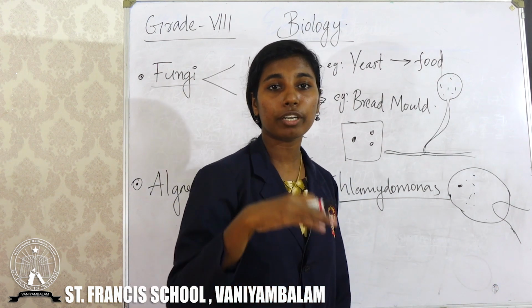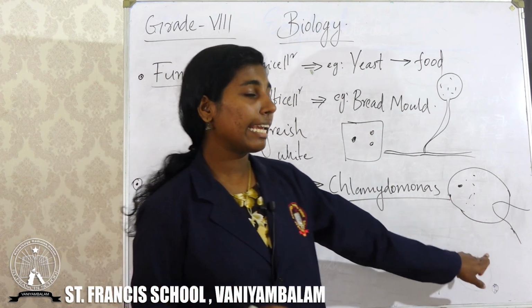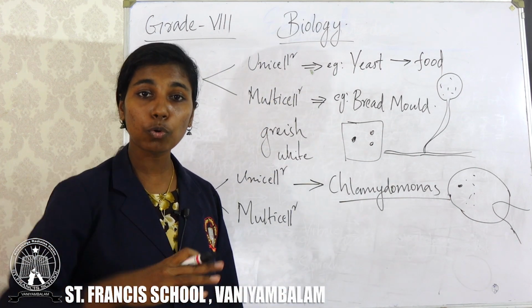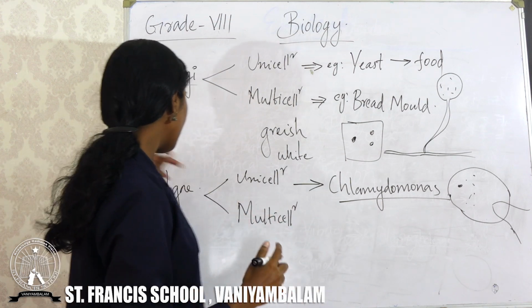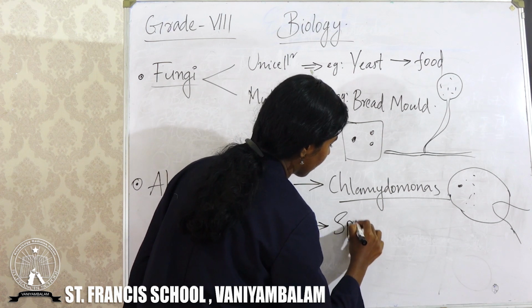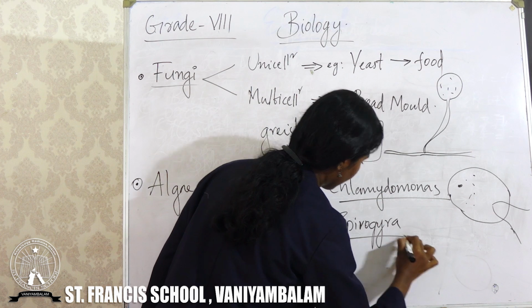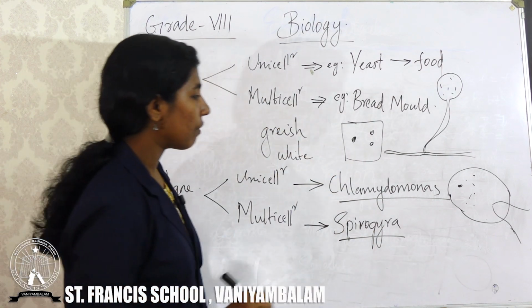Chlamydomonas is a water living microorganism. We can see this Chlamydomonas in water. This tail helps Chlamydomonas to move in the water. And an example for multicellular algae is Spirogyra. The picture of Spirogyra is also given in your textbook.